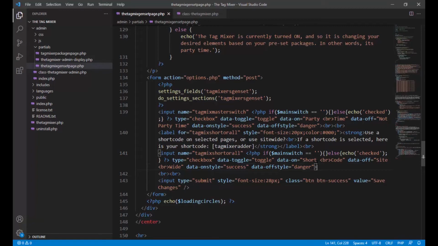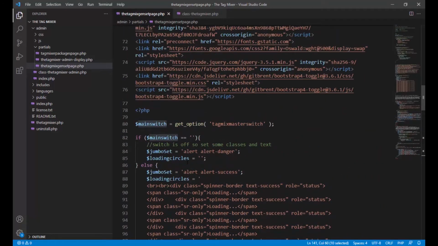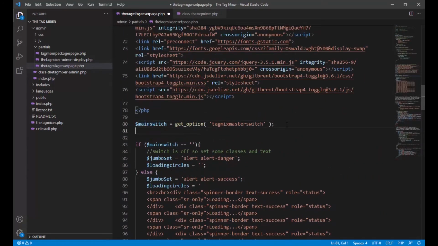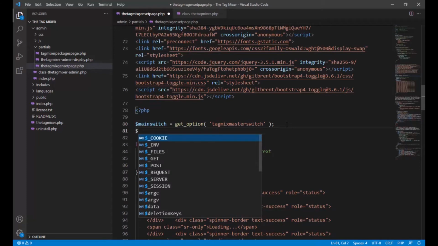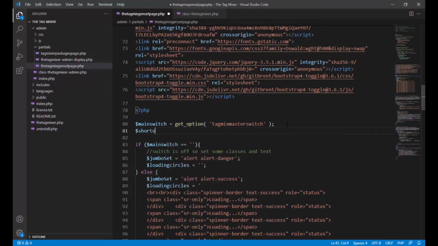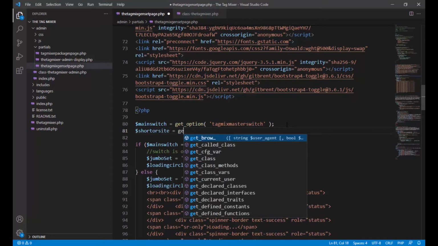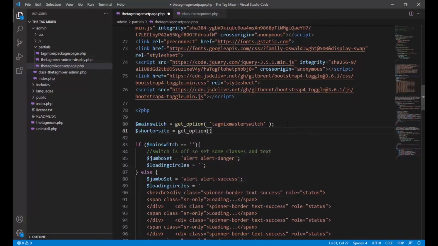Now what we need to do is get it as its own variable to determine if it's on or off, so it's not just the main switch, because those are two separate variables. So we can head back up right here to line 80, where main switch is being called, and we can call this something like short or site, and just hit get option. And then now we can grab that same option.